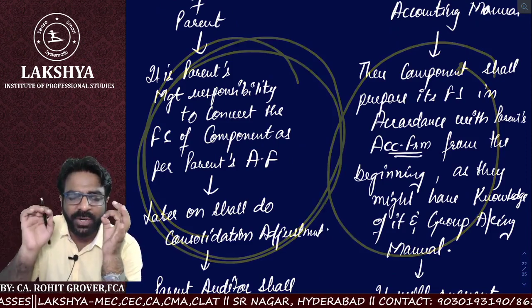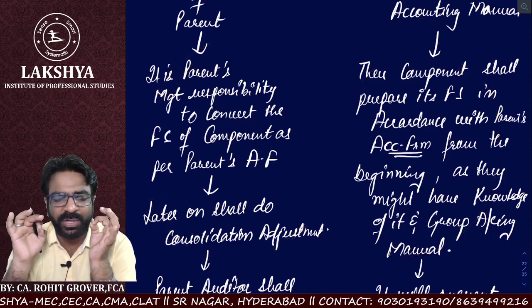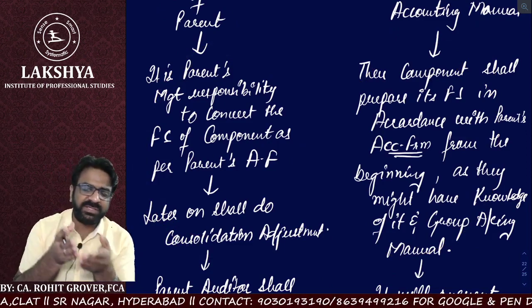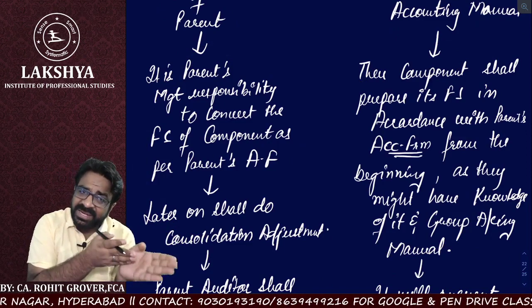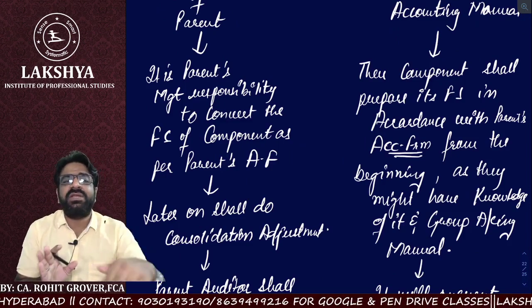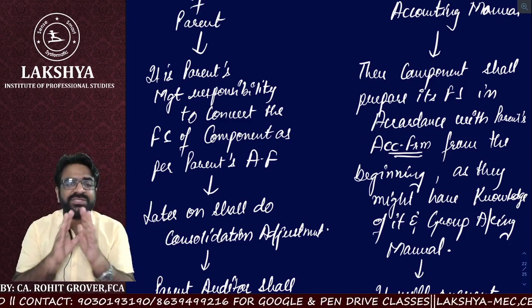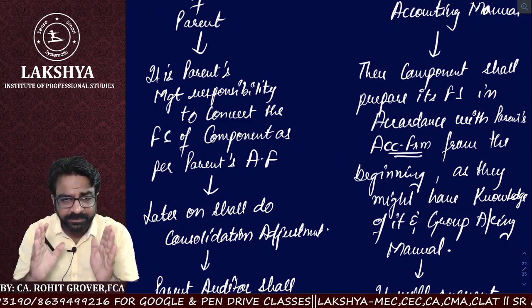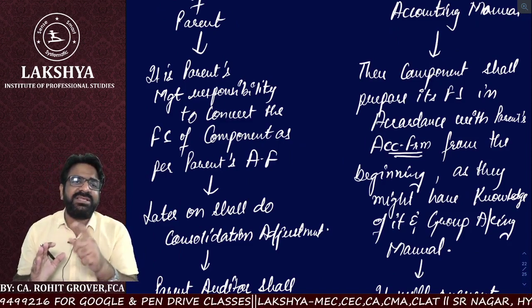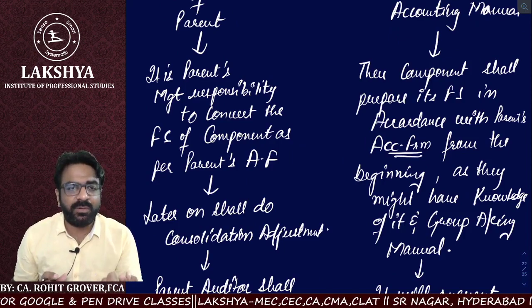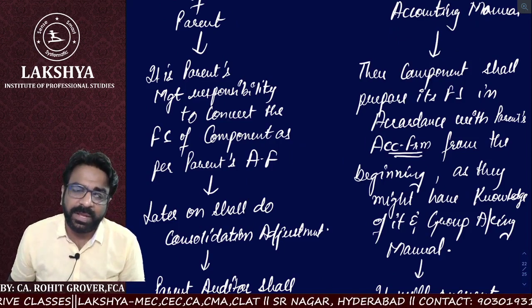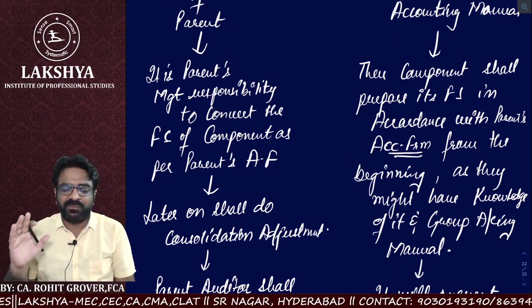He will make sure that the component is preparing its financial statement as per the parent's accounting framework right from the beginning, so that later on we need not convert. The conversion problem will be resolved. The conversion problem comes when the component auditor is unfamiliar with the parent's accounting framework. But when he is already familiar with it, what will happen? There is no need to convert, right from the beginning.